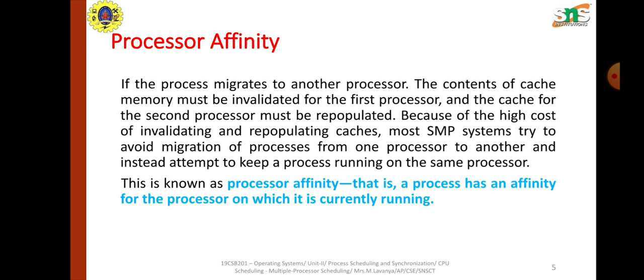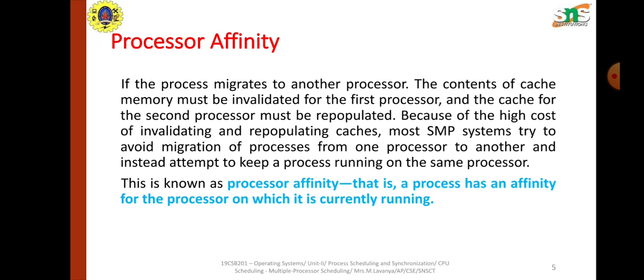In this, processor affinity is nothing but this: if a process migrates from one processor to another, the contents of the cache must be copied from one processor to the other, which causes the contents of cache to be repopulated because the contents are replicated in more than one processor.